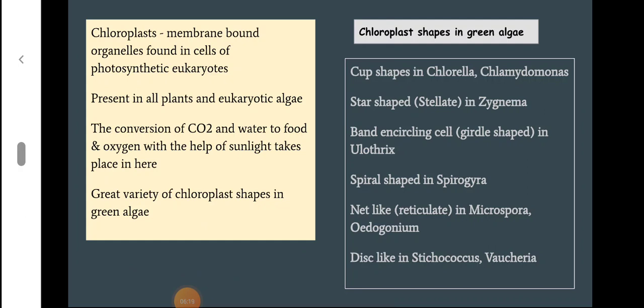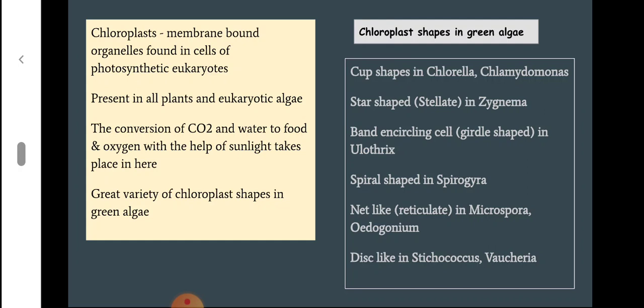We can see cup-shaped chloroplast in Chlorella and Chlamydomonas. Then star-shaped, that is stellate, in Zygnema. Then a band encircling the cell, that is girdle-shaped, which we see in Ulothrix. Then spiral-shaped chloroplast we see in Spirogyra. Then net-like, that is reticulate, in Microspora and Hydrodictyon. Then disc-like in Stichococcus and Vaucheria. So these are the different shapes of chloroplast that we see in green algae, mainly in green algae.